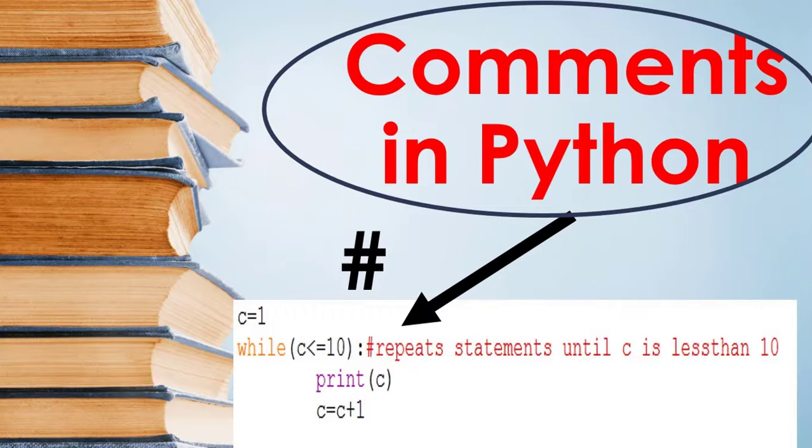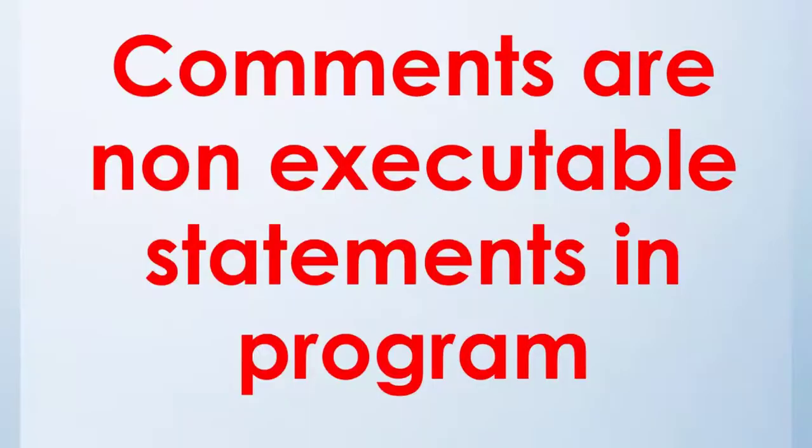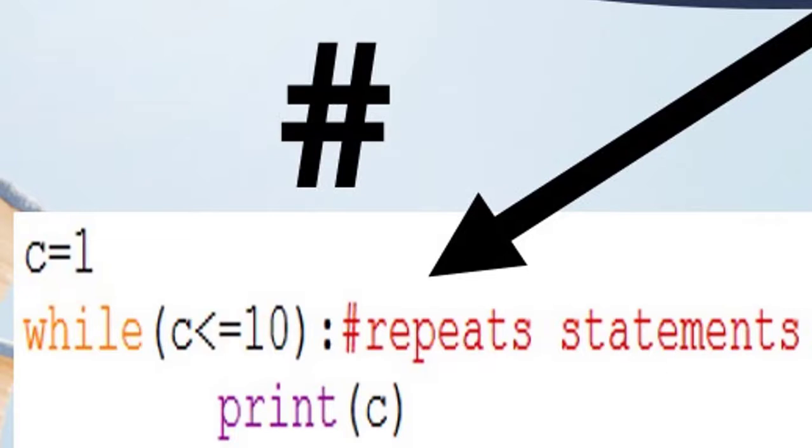Today our topic is how we use comments in Python. So friends, what are comments? Comments are non-executable statements in our program. Python uses a hash character for the comment. Putting a hash before a text ensures that the text will not be read by the interpreter.